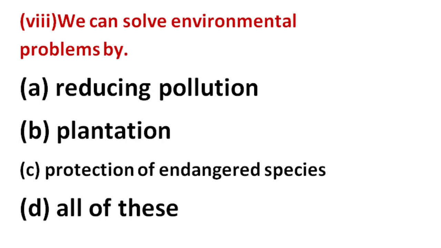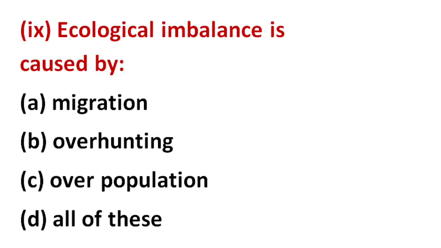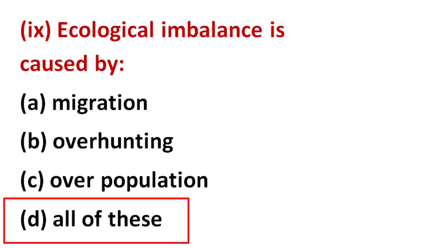Number 8: We can solve environmental problems by reducing pollution, plantation, protection of endangered species, all of these. The right answer is D, all of these. Number 9: Ecological imbalance is caused by migration, overhunting, overpopulation, all of these. The right answer is D, all of these.